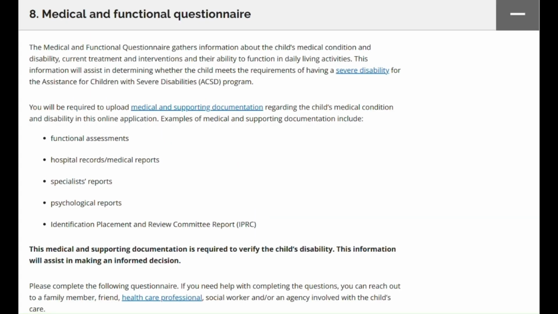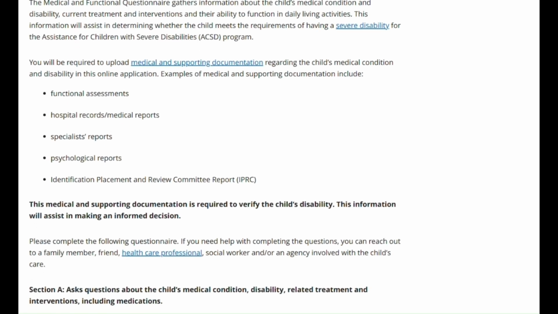Section 8, Medical and Functional Questionnaire. This section gathers information about the child's medical condition and disability, current treatment and interventions, and their ability to function in daily living activities.